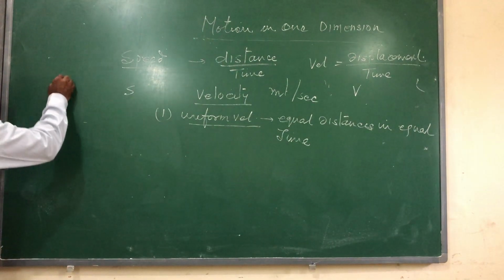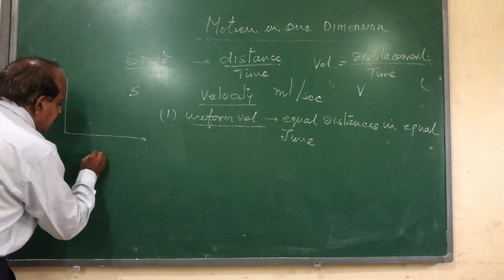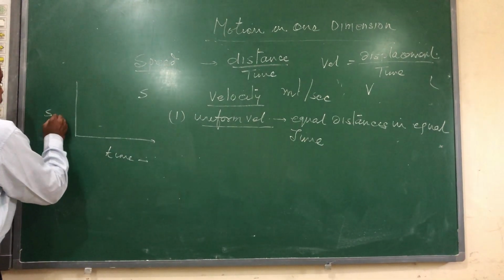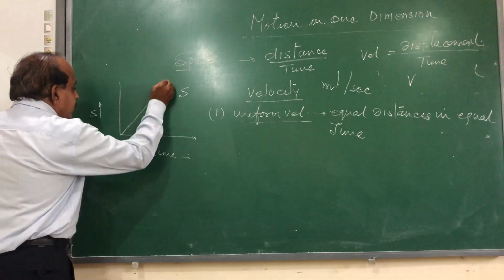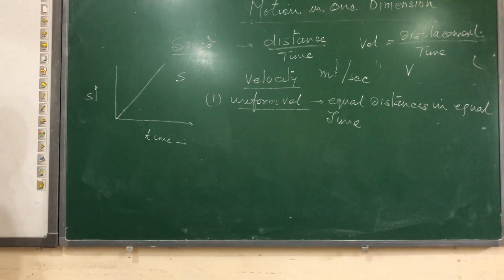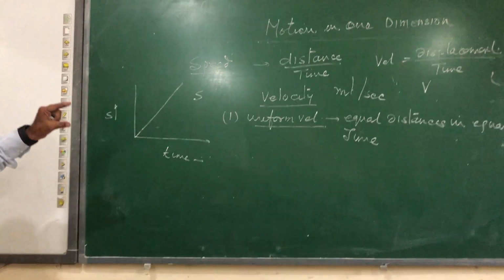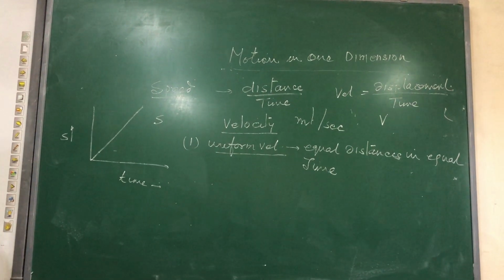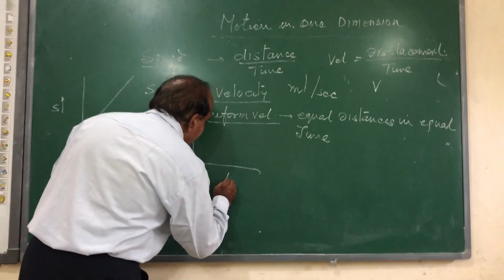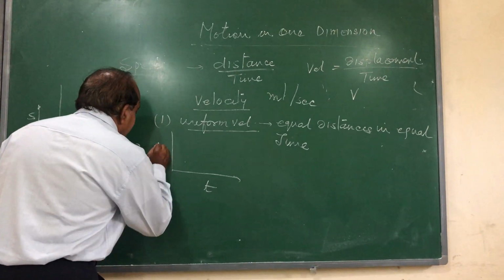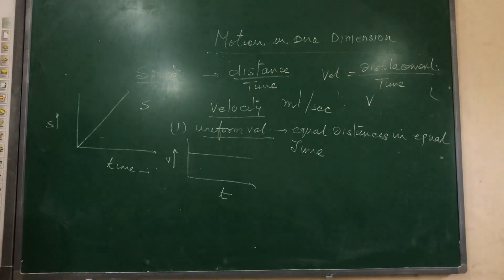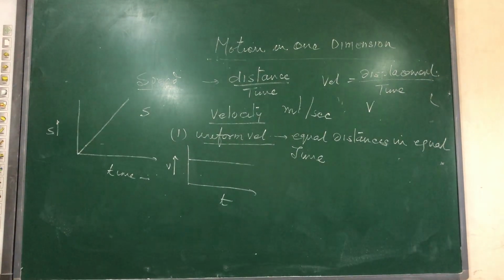For example, if we plot a graph of time versus displacement, the graph will always be a straight line because the body is moving with uniform velocity. The displacement-time graph is always an inclined line making a certain angle. And if I plot for the same motion the graph of velocity versus time, it will be one line parallel to the time axis because the velocity remains uniform throughout the motion.